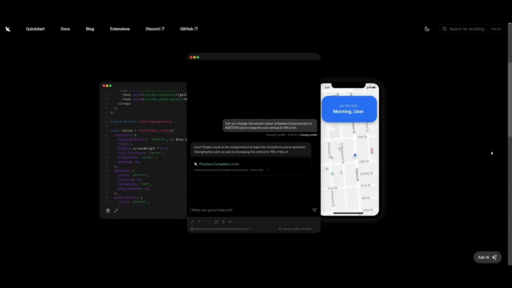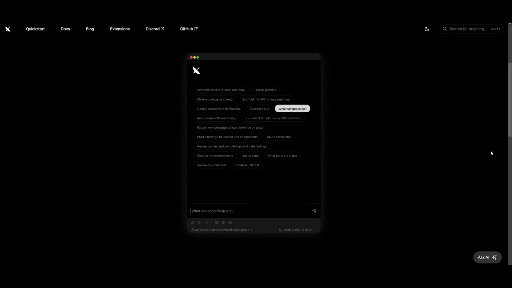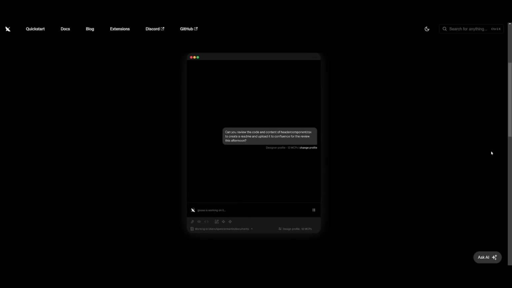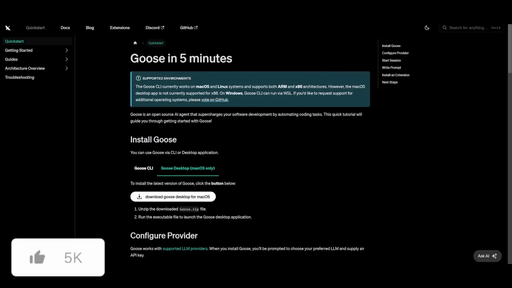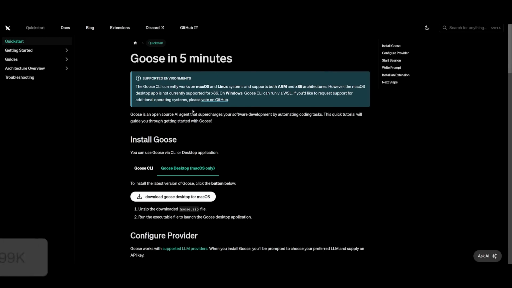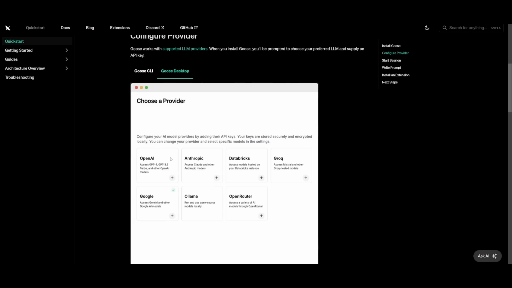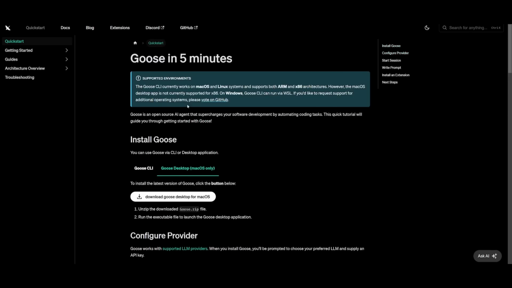Just take a look at this little demo, which you can see is coding out the front end for an app. You can also have it so that you could schedule meetings with it and practically do anything with AI agents deployed locally. Now, unfortunately for me, since I'm on Windows, I won't be able to run this desktop app as it's only available for macOS at the moment, but I will be able to use this with WSL. That's the only way possible for me to actually install this.